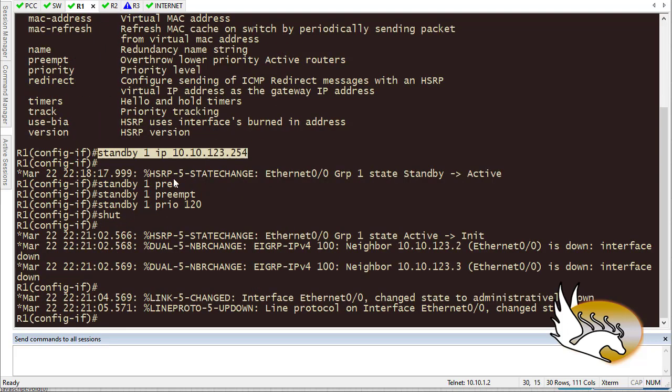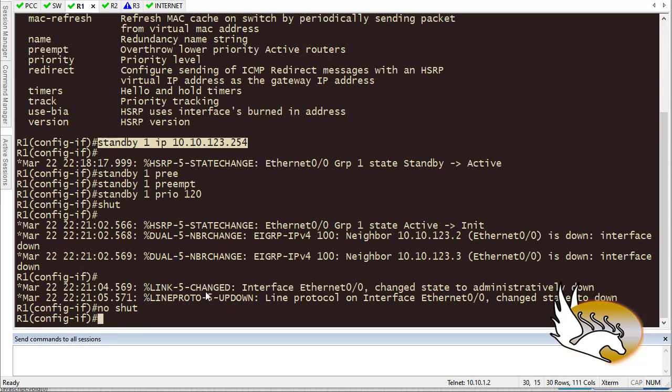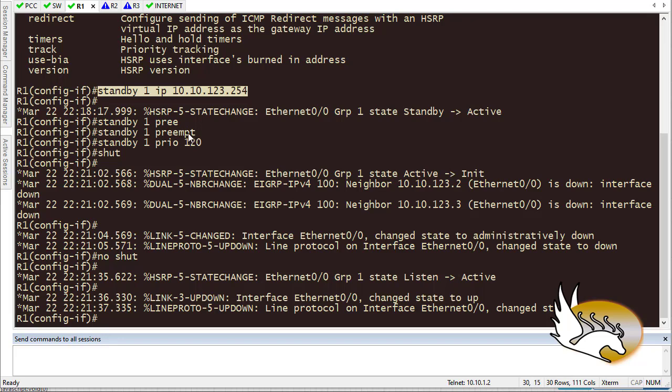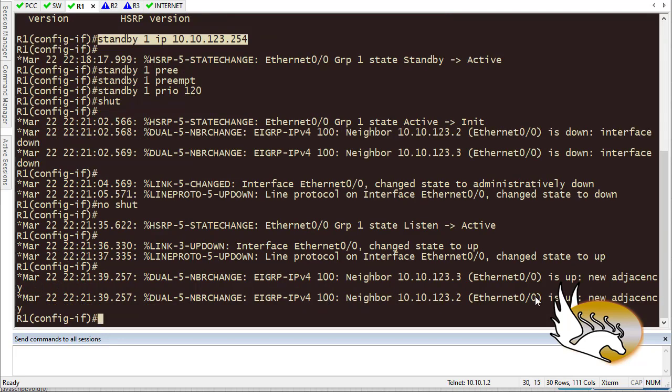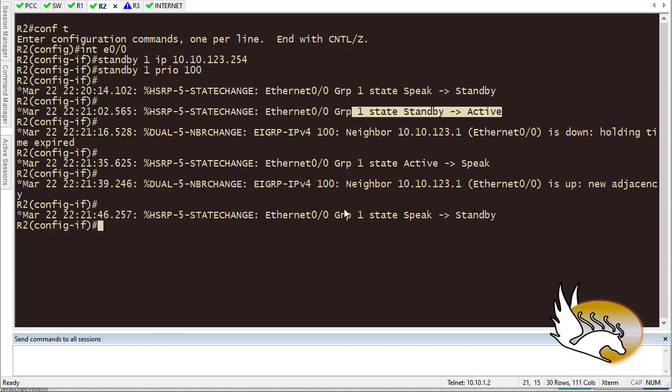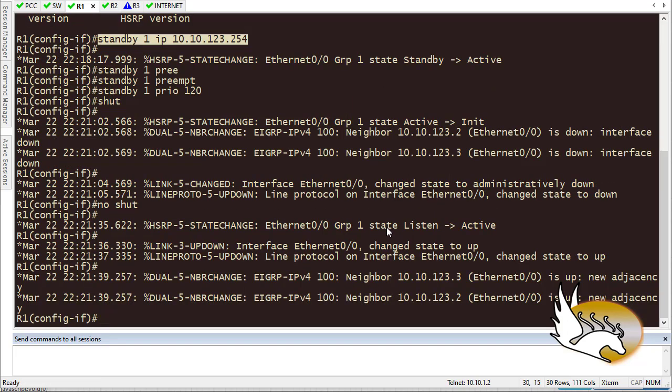Now if router 1 now comes back to service, you can see that because we have enabled preemption, this is going to redeem the role as soon as possible. So wait for that. It has higher priority, also it has preemption. So we should see that here it will say now I am active. If I go to router 2, of course, it says that now I am standby. Router 1 here, yes, before even I just see that it went active. So this is how you configure standby.